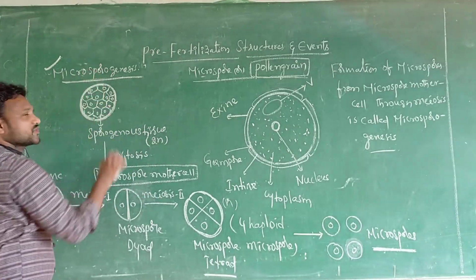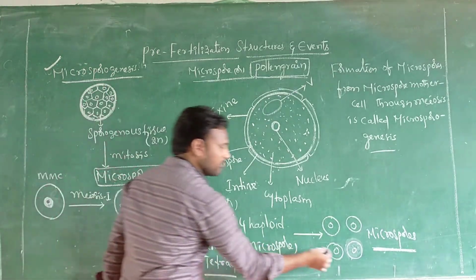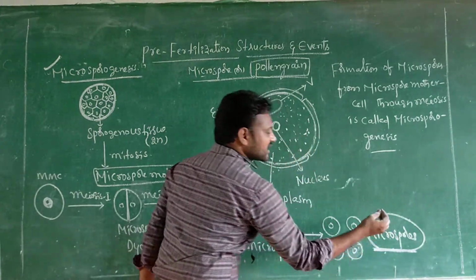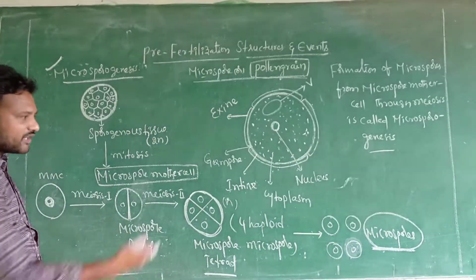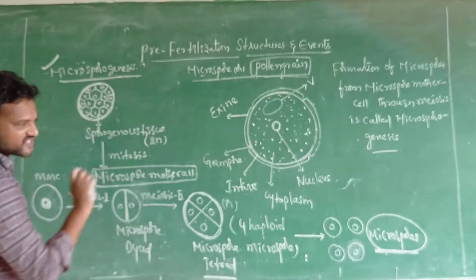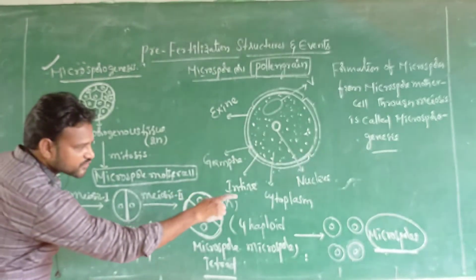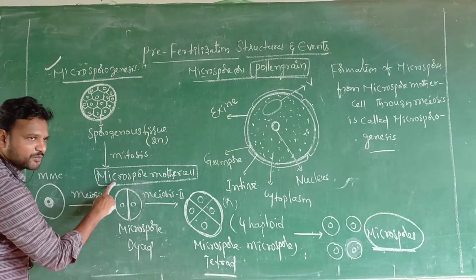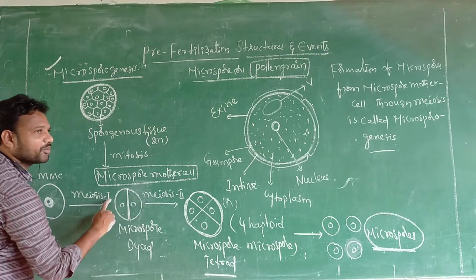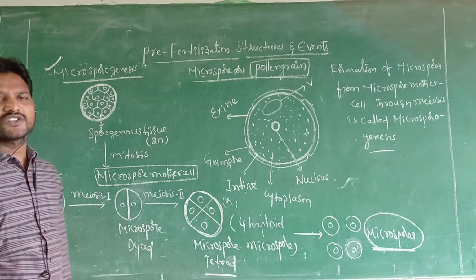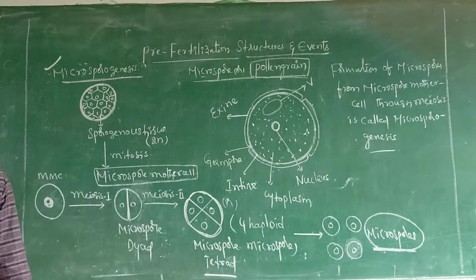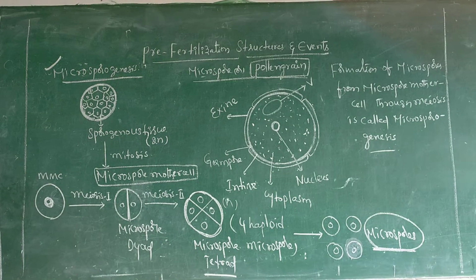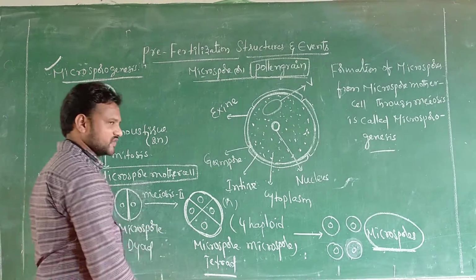Finally, concluded, microsporogenesis means what is the final product, sir? Microspores are the final products. Formation of microspores from which cell? Microspore mother cell through the process of meiosis is called microsporogenesis. This is about microsporogenesis.